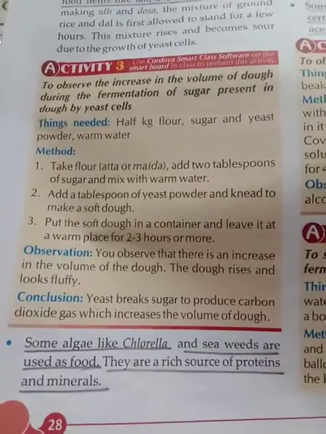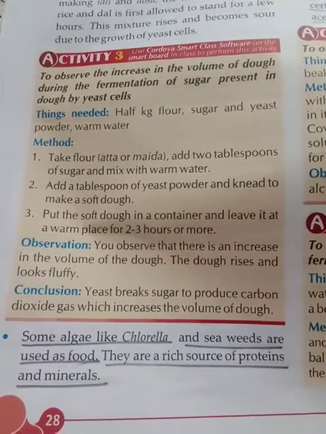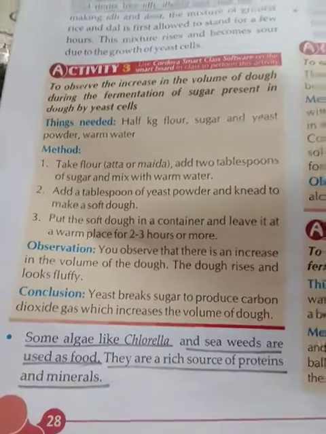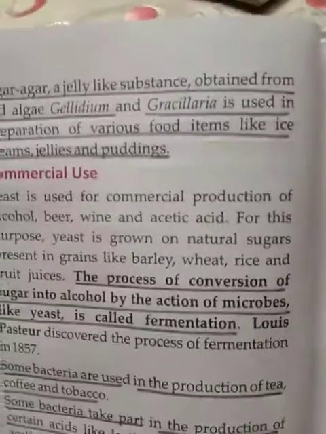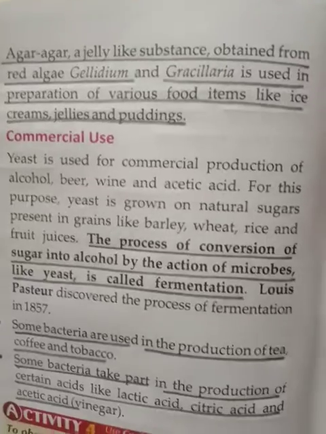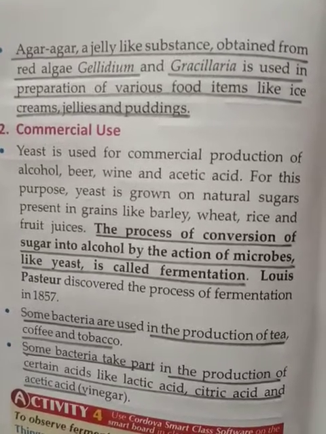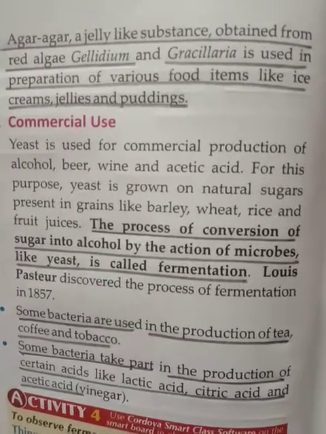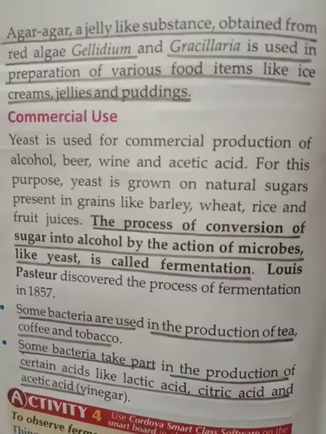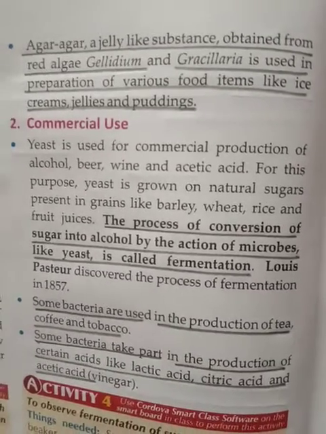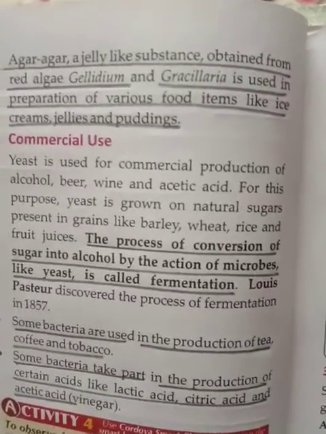Now if we talk about algae, chlorella and seaweeds are sources of proteins and minerals. And the last one is agar agar. It's a jelly-like substance obtained from red algae, that is Gelidium and Gracilaria, and is used for the preparation of food items like ice creams, jellies and puddings.